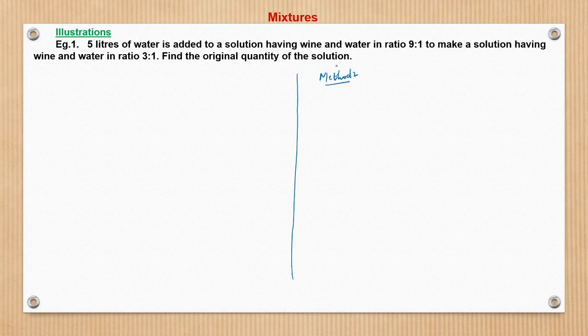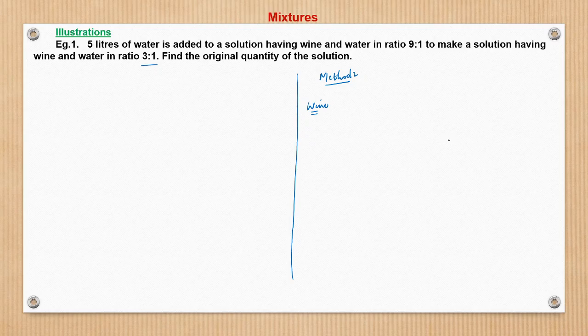So let that be method 2. Herein we know that 5 liter of water is added to a solution having wine and water in the ratio 9:1 to make a resultant solution having wine and water in the ratio 3:4. So we know the resultant solution. So using alligation we can solve this, and here we will take the concentration of, let's say, wine.